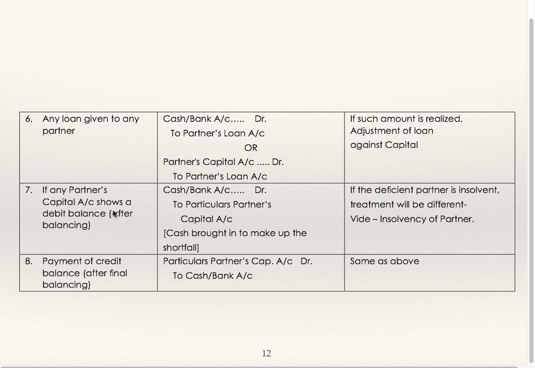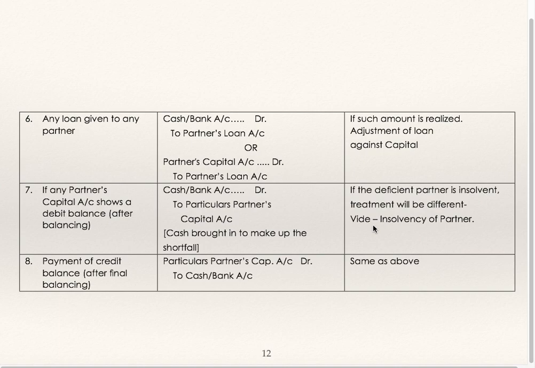If any partner's capital shows a debit balance after balancing, cash or bank account debit to that particular partner's capital account, cash brought in to make up the shortfall. After adjustment, if any partner's capital account shows a debit balance, he is supposed to bring the cash. If the deficient partner is insolvent, treatment will be different.